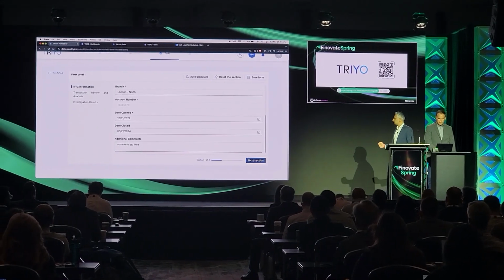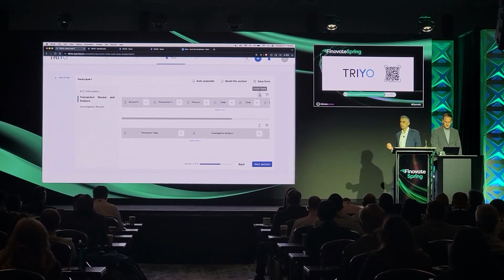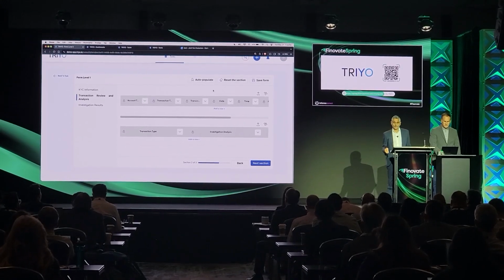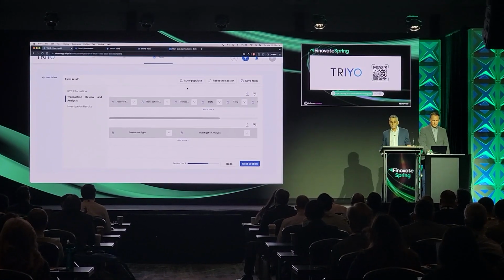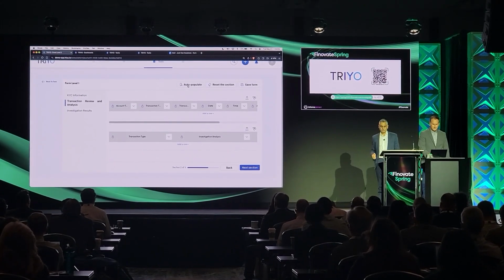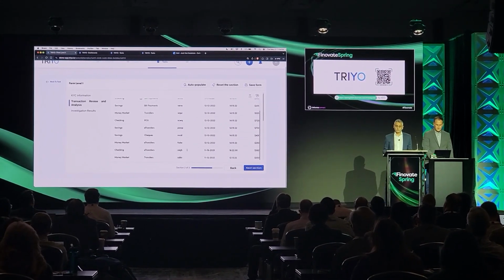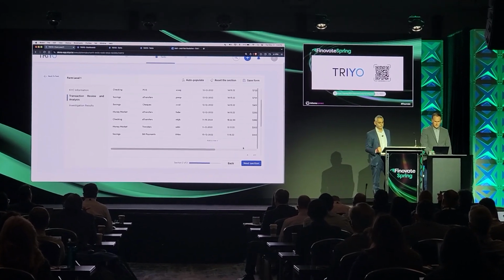Now, as we go to the next section, we'll demonstrate how TRIYO connects to your legacy systems as well, like the transaction management systems that are being run at banks. Let's auto-populate the transaction information for this investigation and start tagging it for regulatory purposes.